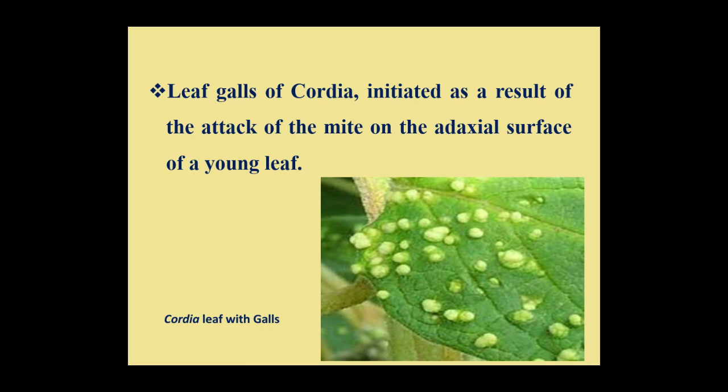These galls are initiated as a result of attack of mite on the adaxial surface of young leaf. As we see in this picture, numerous galls are present on the surface of the leaves.